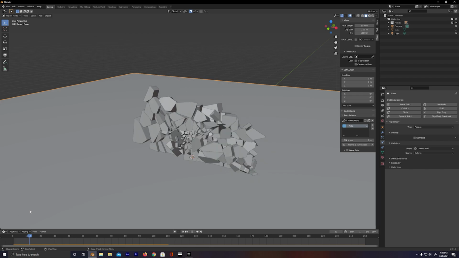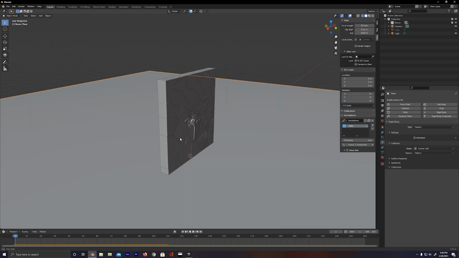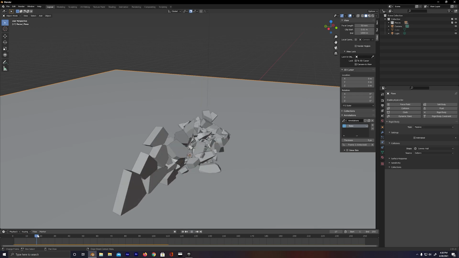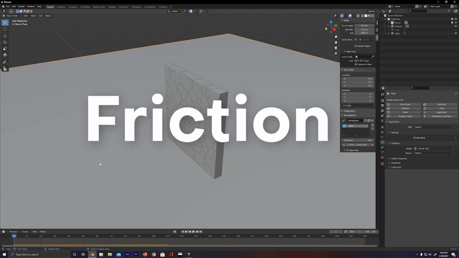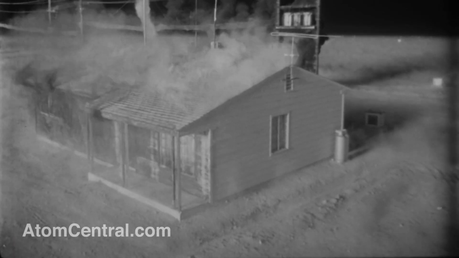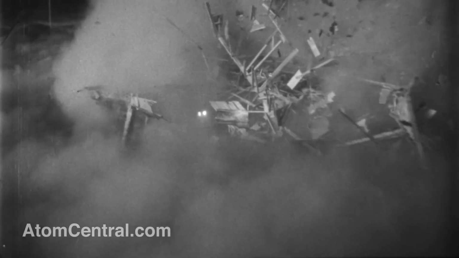So once we set those physics for that initial piece and copied it over to all the other pieces, it actually copied over the same mass and the same friction settings, which we probably don't want. We want smaller objects to have smaller masses and bigger objects to have bigger masses. And that's just gonna make sure that things look and move the way that they would in a real world setting. Of course, you can make it however you want, but in this instance, let's go ahead and try to make it look a little bit more realistic.